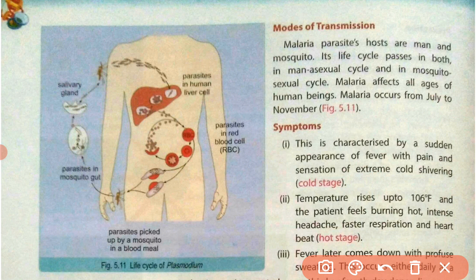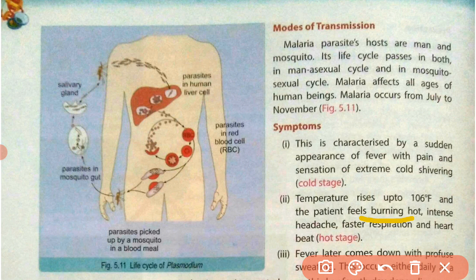Now the temperature rises up to 106 degree Fahrenheit, and the patient feels burning hot, with intense headache, and faster respiration and heartbeat. There is another stage which is called the hot stage, and in this stage the symptoms include a rise in body temperature up to 106 degree Fahrenheit, and the patient feels burning hot.